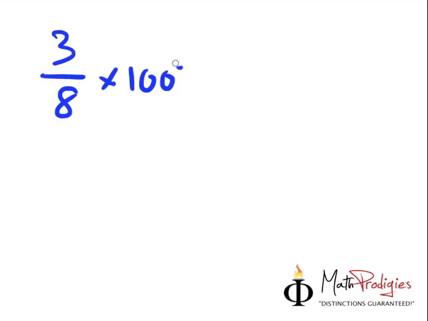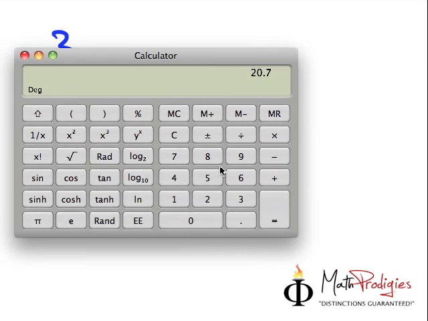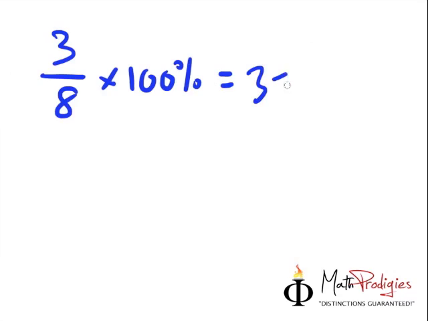Part C is 3/8. How do I convert a fraction into a percentage? We just multiply it by 100%. So you take 3/8, which is 3 divided by 8, and you get 0.375. You times 100% and that will give you 37.5, and the percent stays. So the answer is 37.5%. Very good. Let's move on to part D.